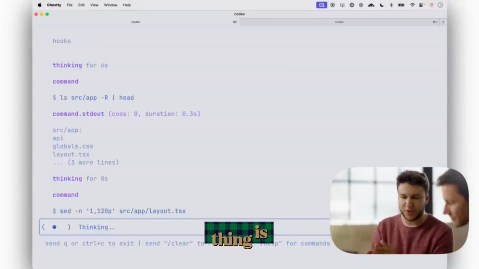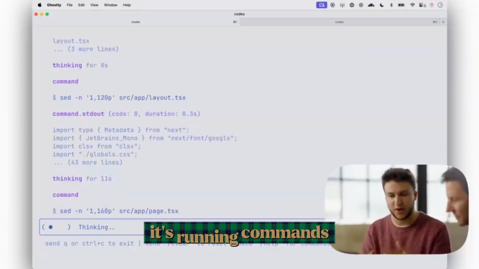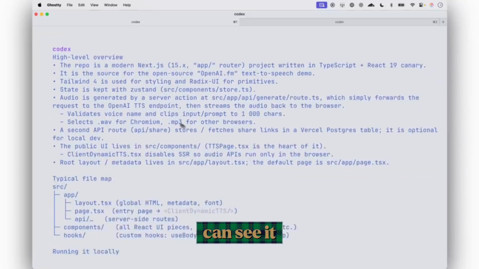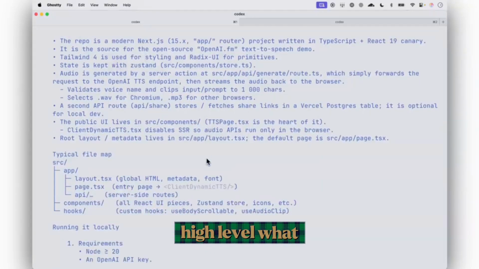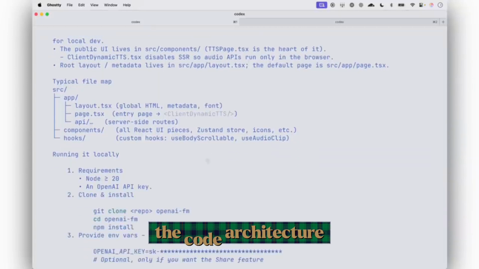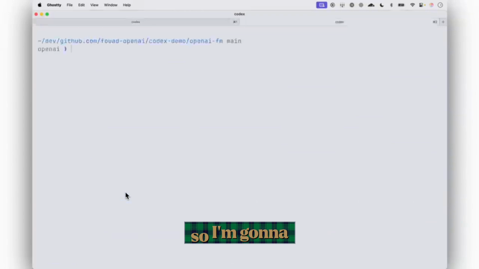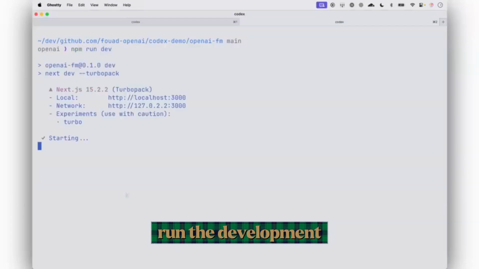And I think one really cool thing is as it's actually calling these tools, it's running commands, you can see it run the commands directly on your machine. So now we can see it put together this whole description. I can see that it described at a high level what OpenAI FM is. It shows me the code architecture, that it's a Next.js application. And finally, here's how I can actually run it. So I'm going to go ahead and run the development server.